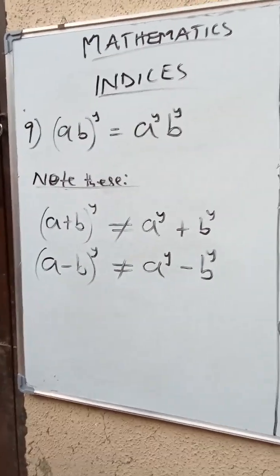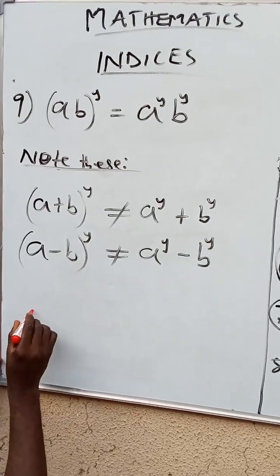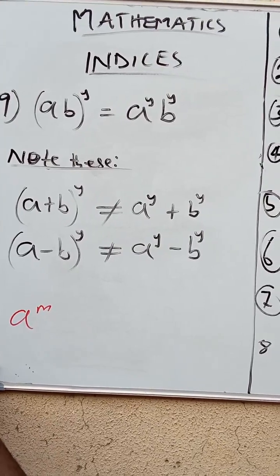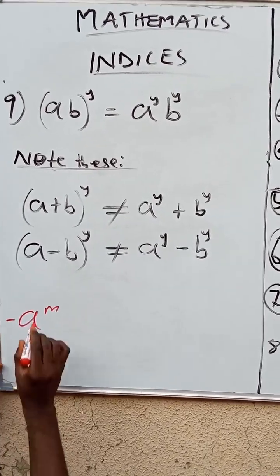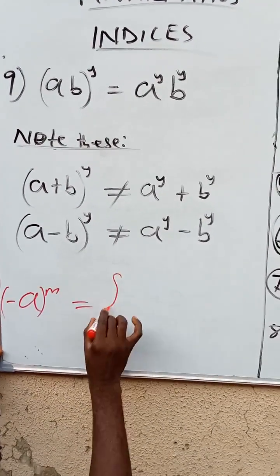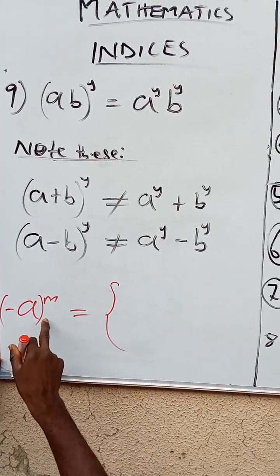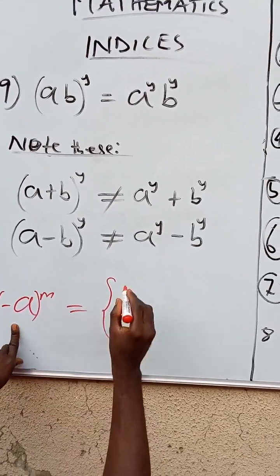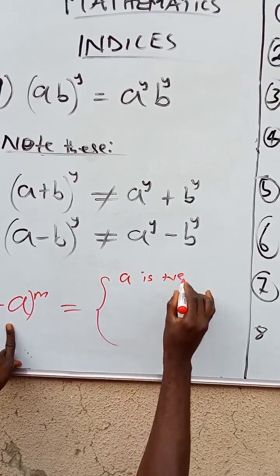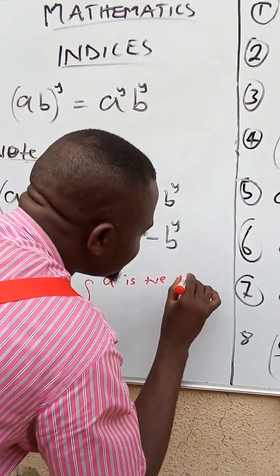This is another law. If I have, for example, minus a raised to power of n, look at it. This minus a raised to power of n is positive if n is even.